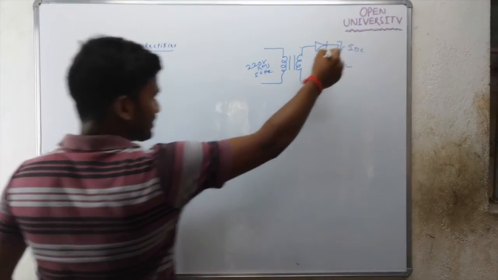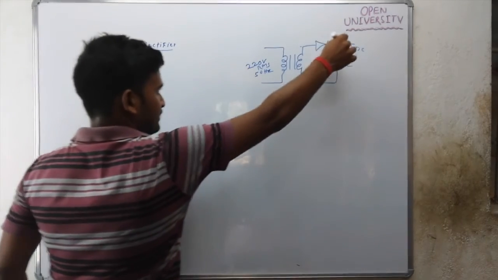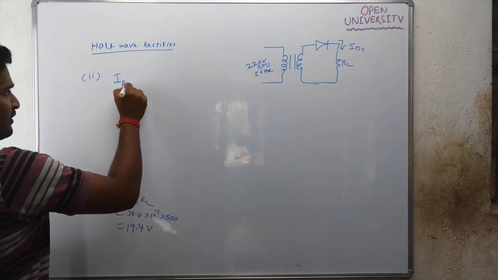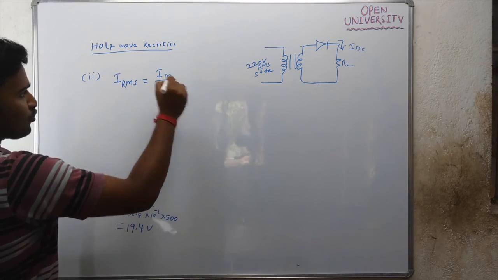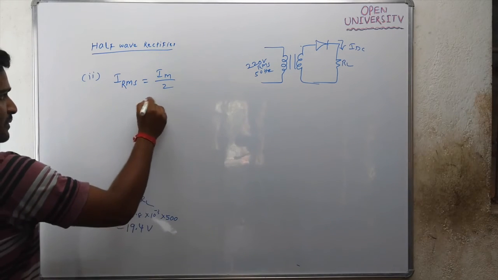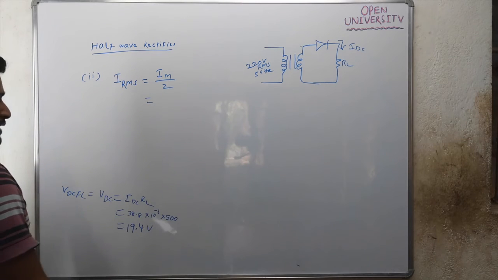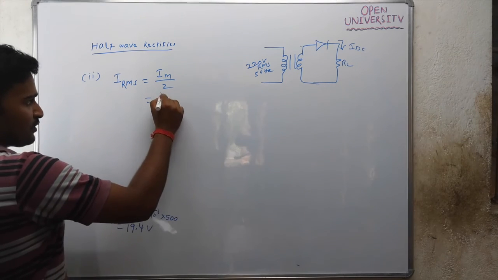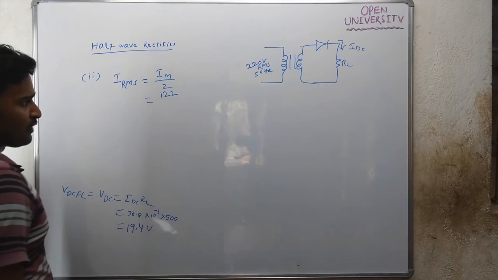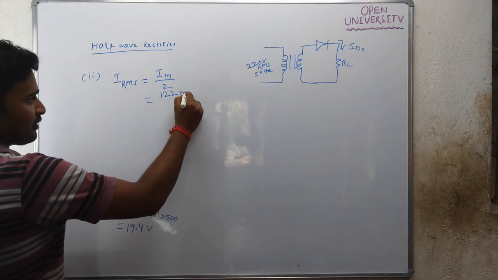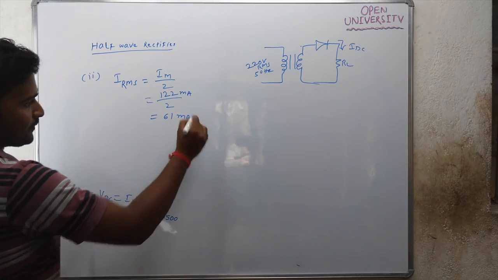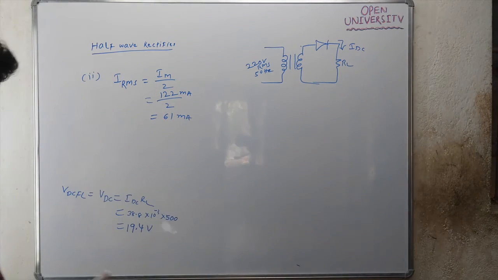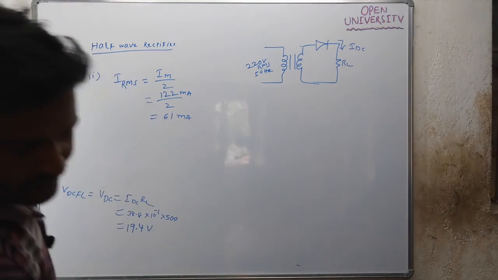IRMS, the RMS value of this load current. What is IRMS? It is Im by 2 for a half wave rectifier. IRMS is Im by 2. What is Im? Im was 122 milliampere by 2, that is nothing but 61 milliampere. So RMS load current is 61 milliampere.